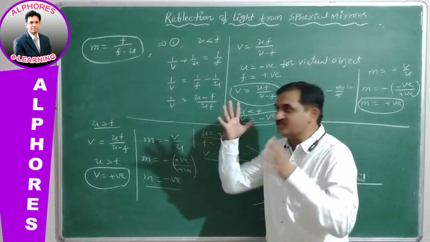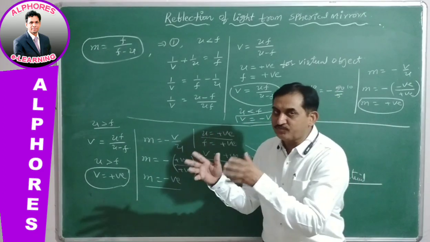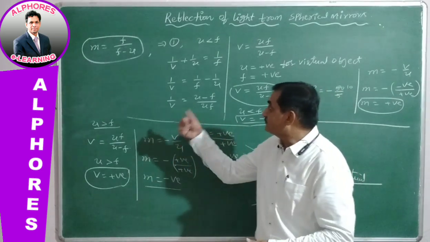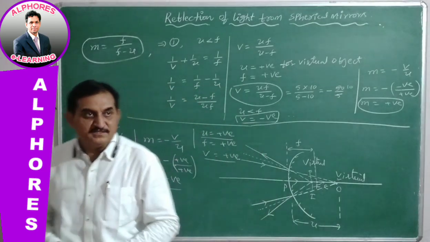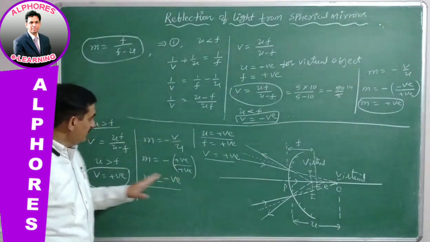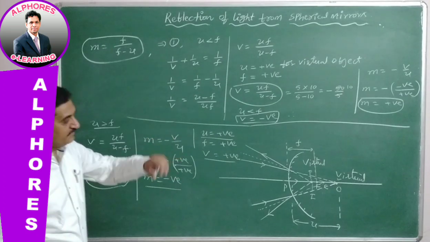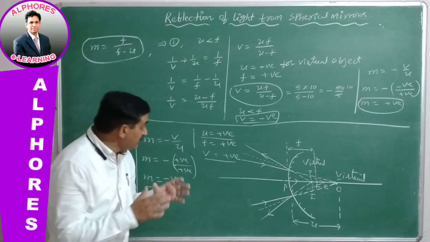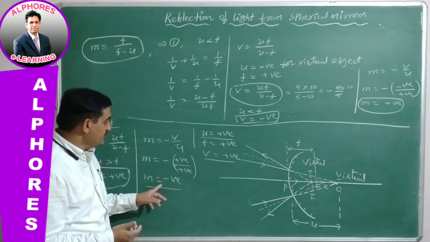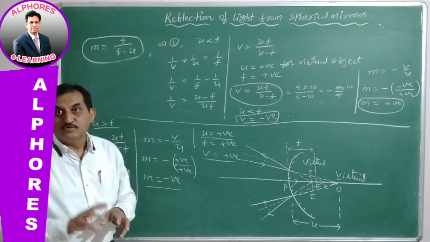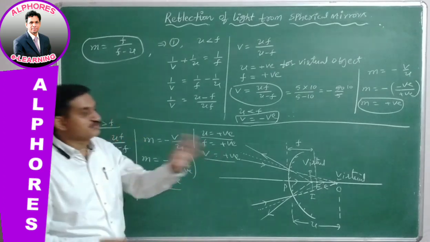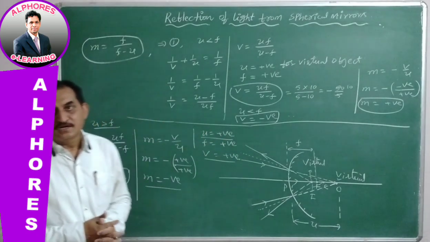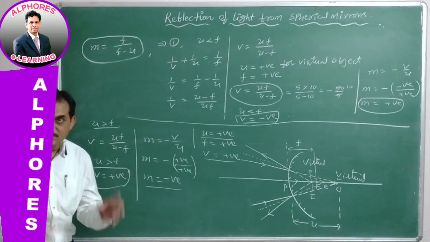Whenever the object is changed, if a virtual object is taken instead of a real one, then by the first statement, which I already explained, and the second statement given here, the convex mirror gives a virtual image whose magnification is negative, meaning inverted. So it is a virtual and inverted image of a virtual object. This is all about the image formed by the convex mirror in different situations.